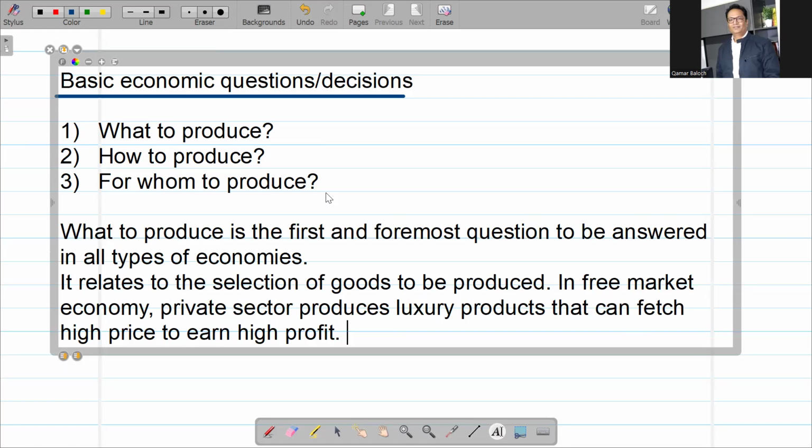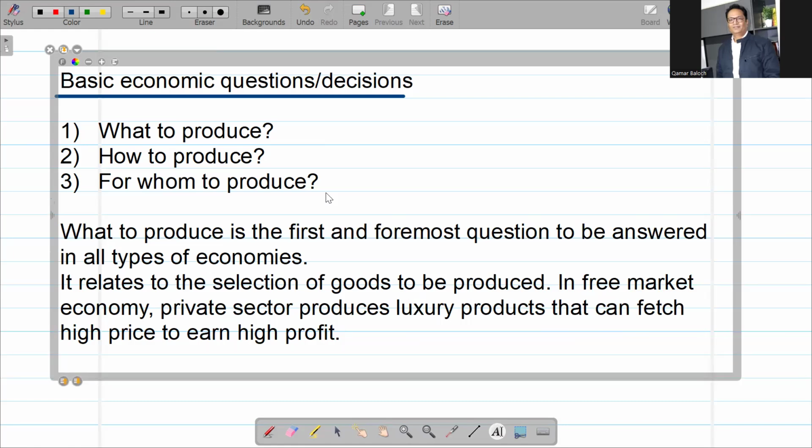Now moving to the planned economy. Planned economy is the one that is run by the government. So government produces those goods that can increase the social welfare of the society instead of getting high prices and high profits, right?